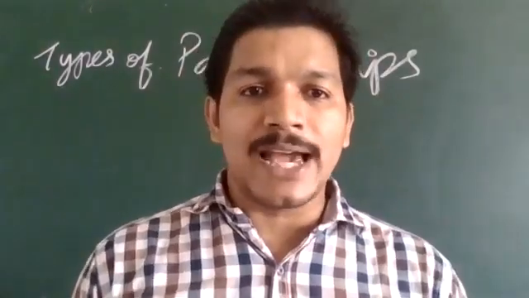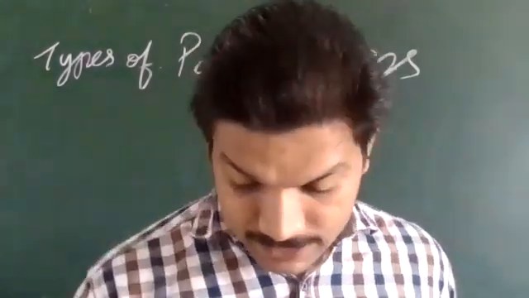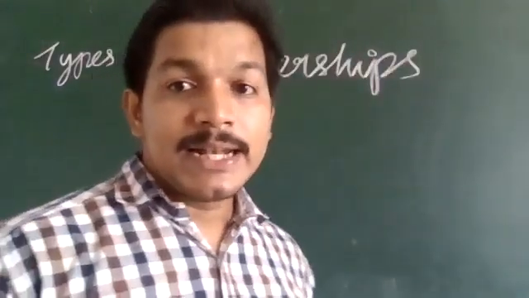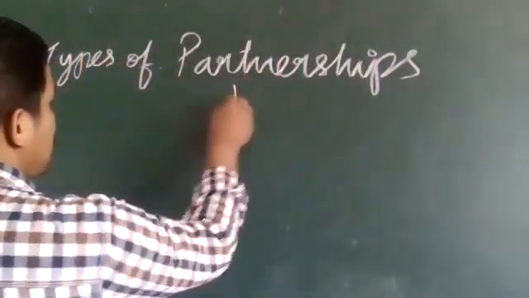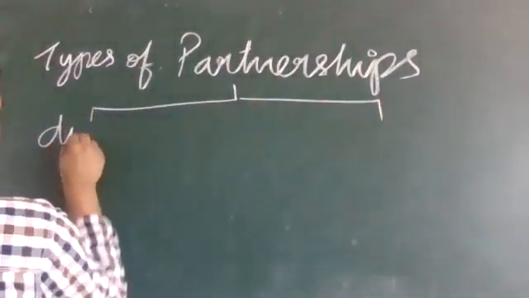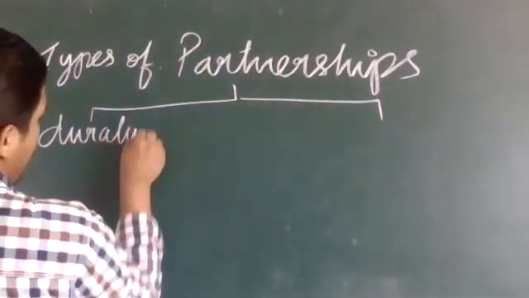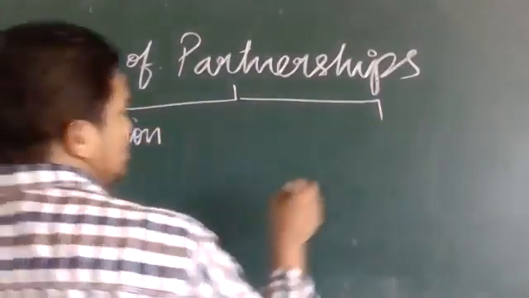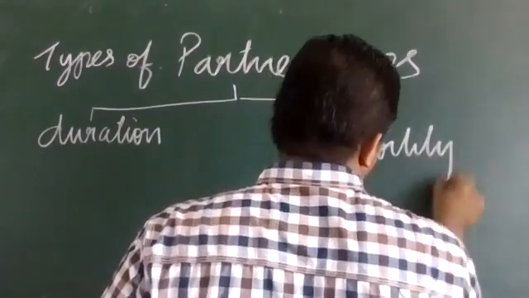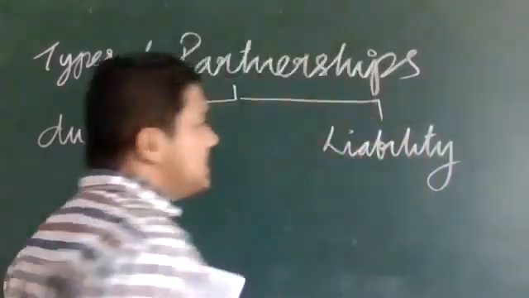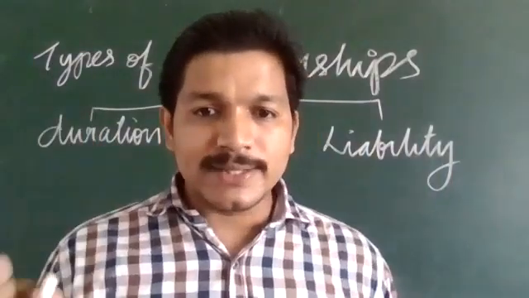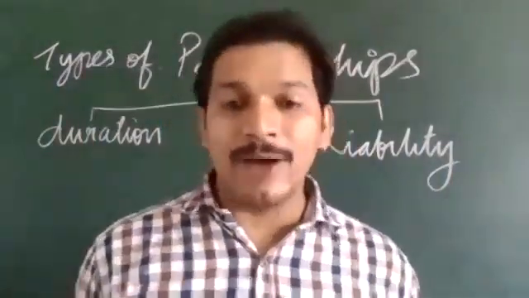So the partnerships can be divided based on two factors. The first one is duration and the second one is liability. Partnerships can be divided into two categories: one is duration and the other is liability. So there are two basic things that we consider when we decide about dividing the partnership.